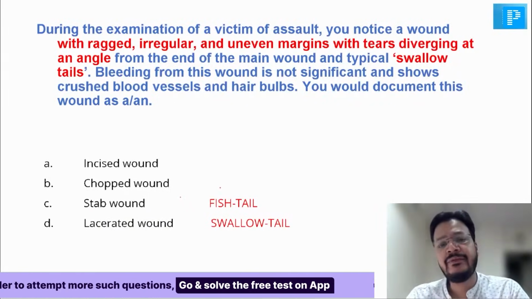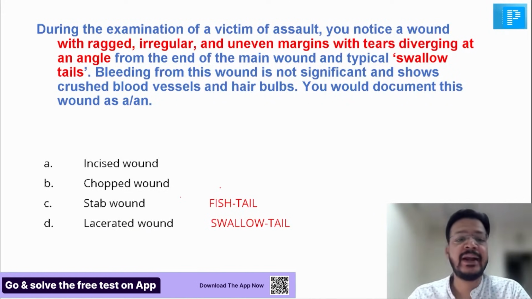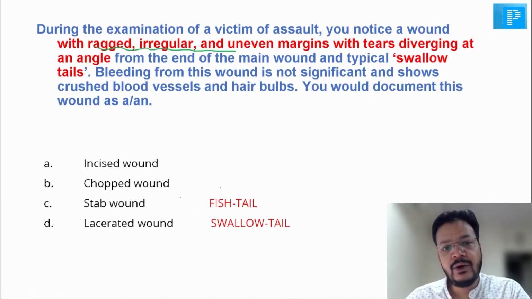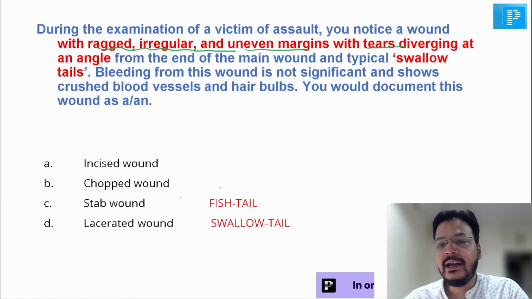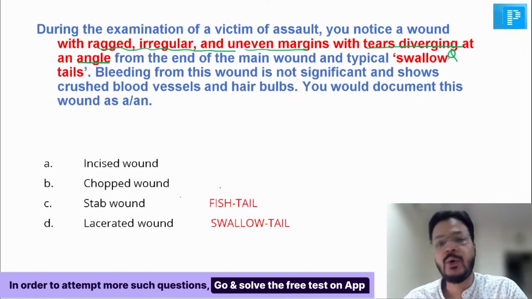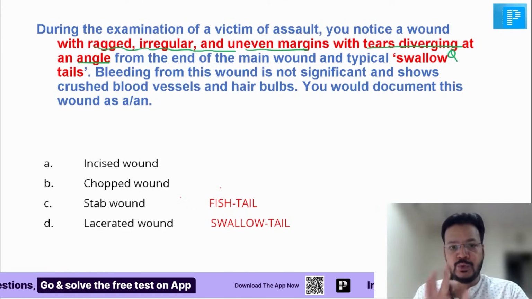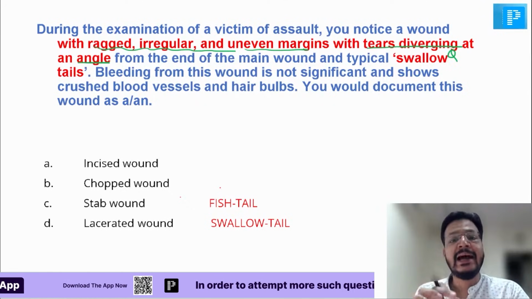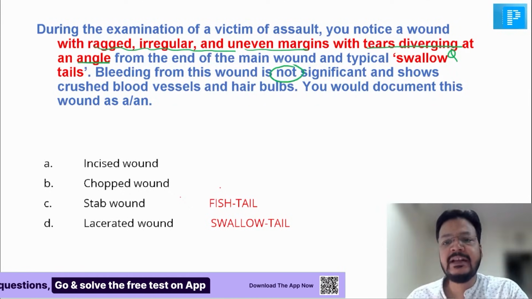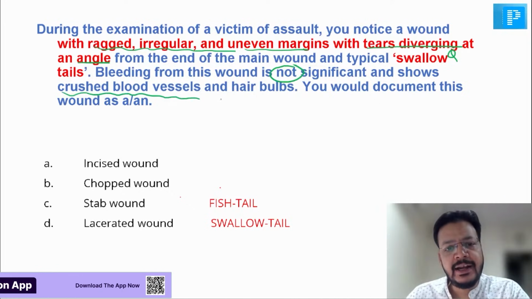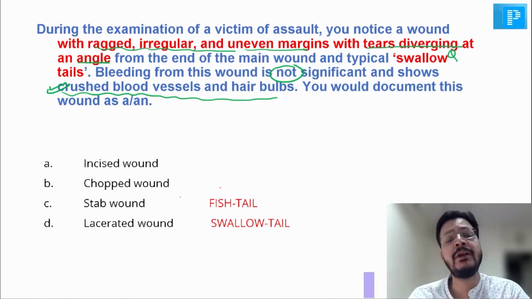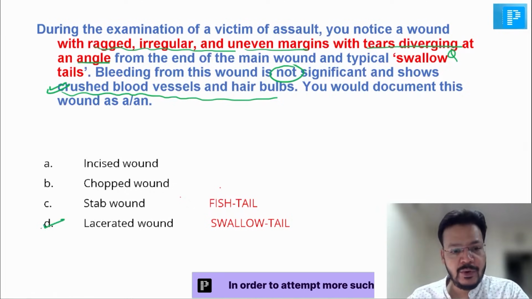So during the examination of a victim of assault, we noticed a wound with ragged, very important question. See the catchy point, ragged, irregular and uneven margin and tear diverging at the angle from the end of the main wound, and typically it is a swallowtail. So I will pick three important words: swallowtail, irregular and uneven margin, and tear diverging at the angle. Bleeding of the wound is not significant, and there is a very important catchy point that is my favorite: crushed blood vessels and hair bulb. So if there is a crushing of the blood vessels and hair bulb, it is without any doubt laceration.